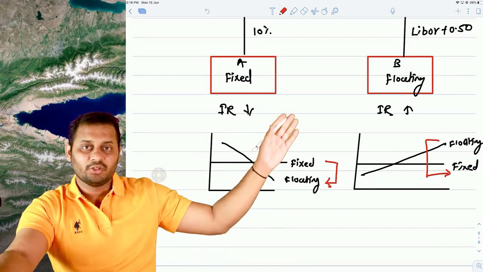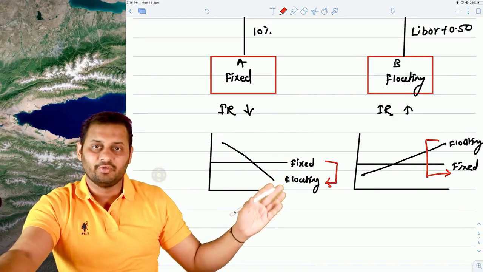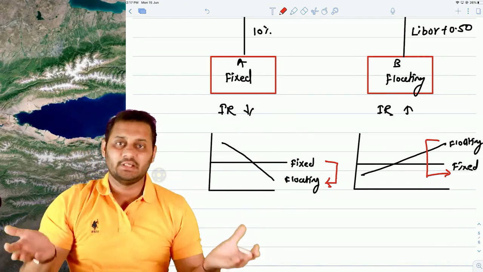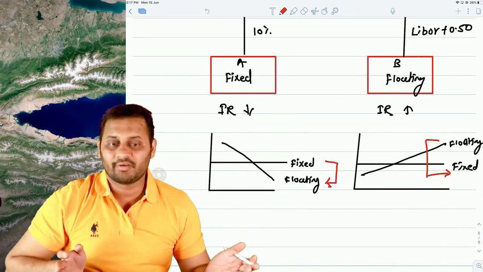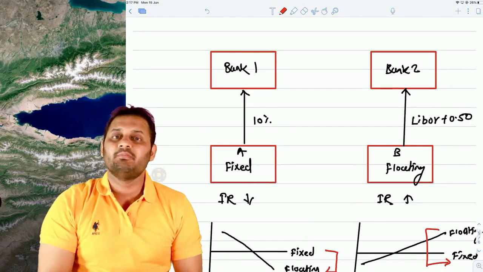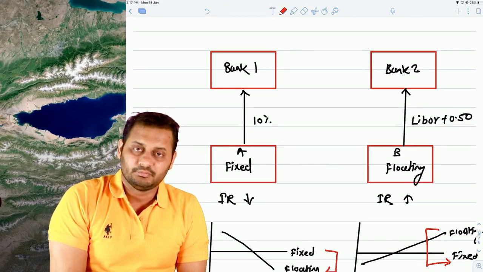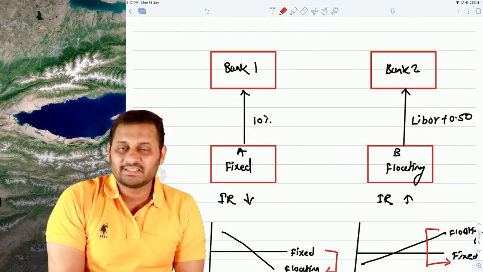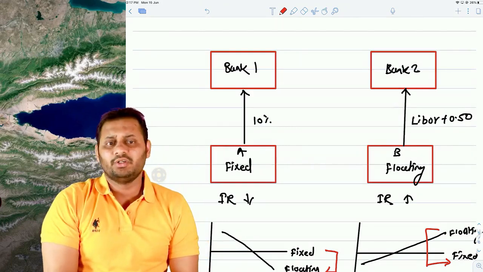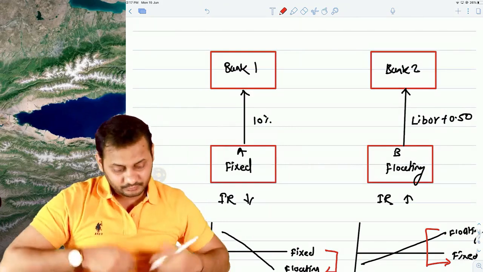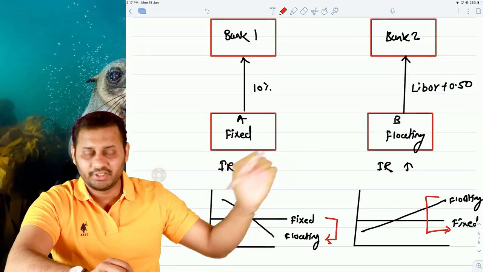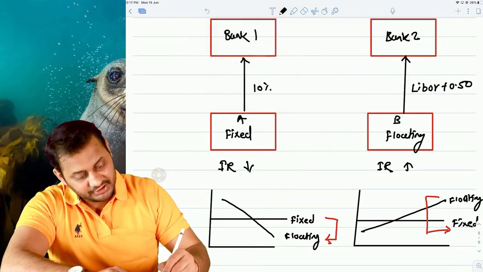So that party wants floating to fixed, this party wants fixed to floating, and only when you have the opposite expectation or requirement, swapping can be possible. If both have the same requirement, swapping is not possible. So let's take an example. Both the parties will meet each other and they will exchange the cash flows.